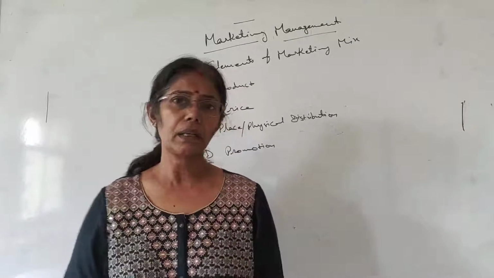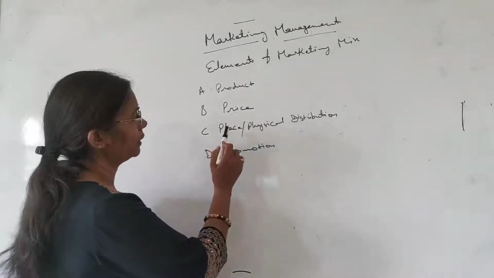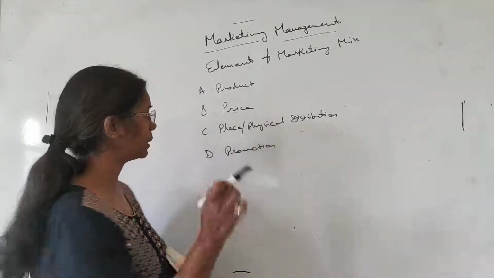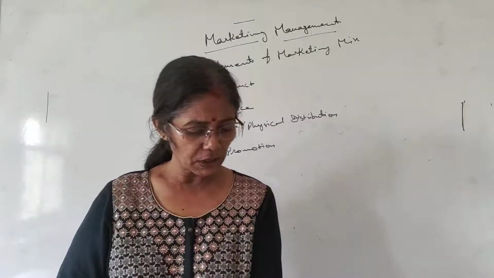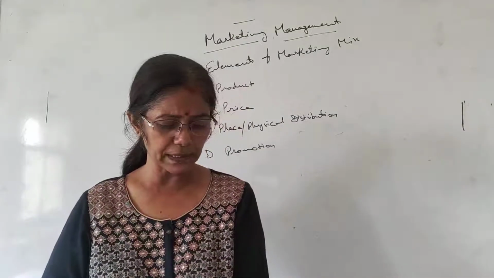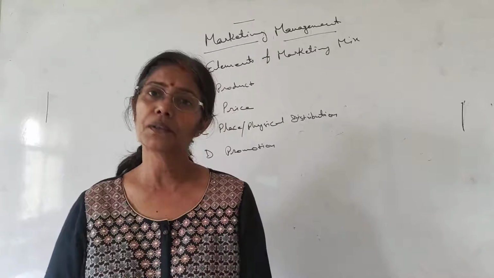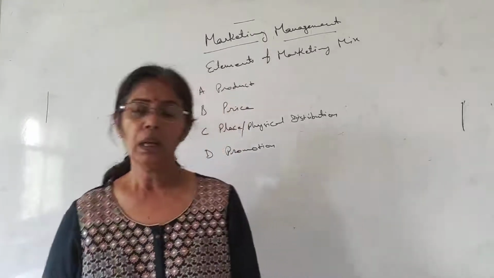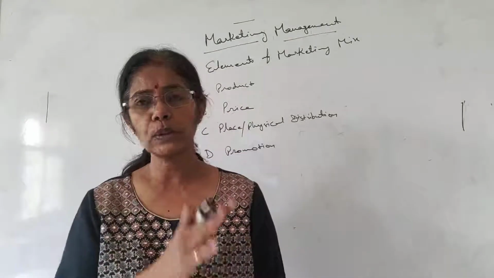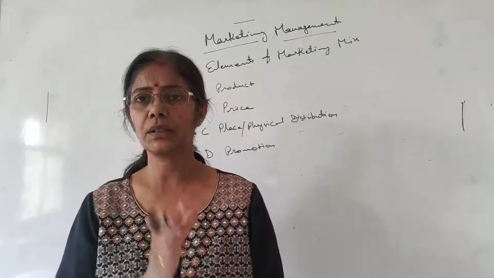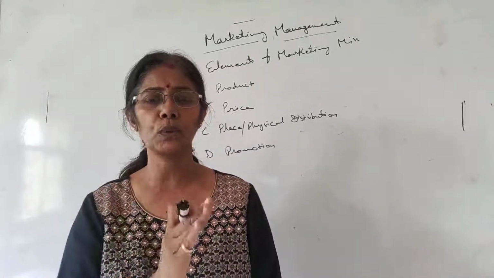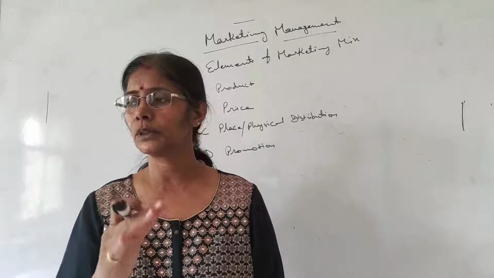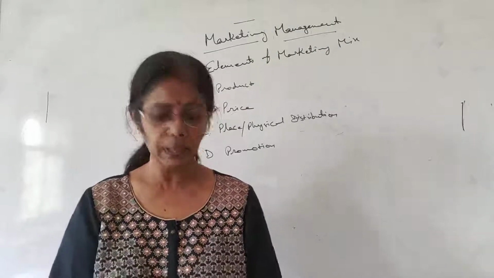Next topic, after this place and physical distribution, but before promotion, okay, this is your decision in physical distribution, or you can say the components of physical distribution. Well, physically your goods are ready, production you have done, the goods are ready to be distributed to the customer, okay.